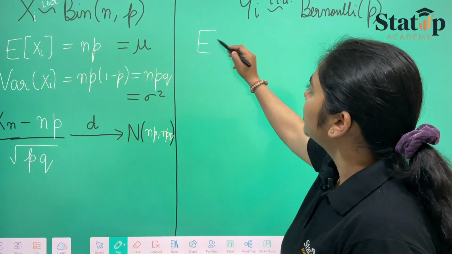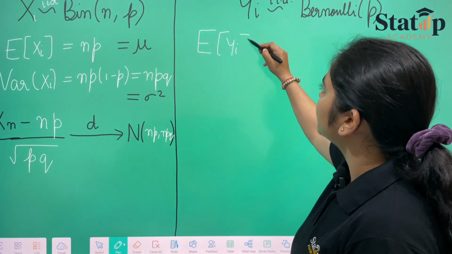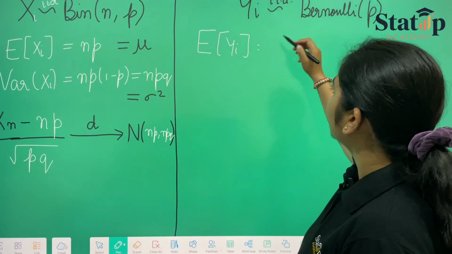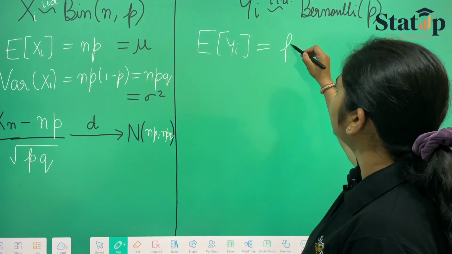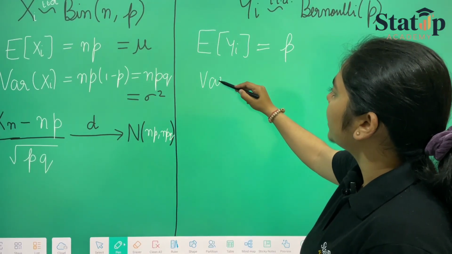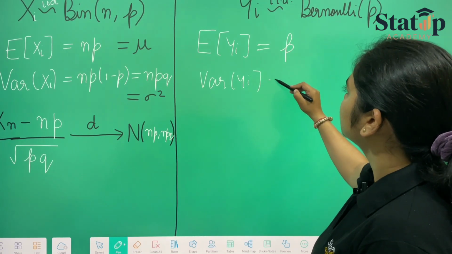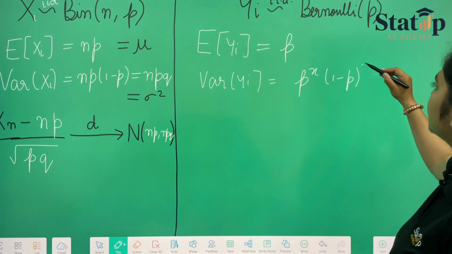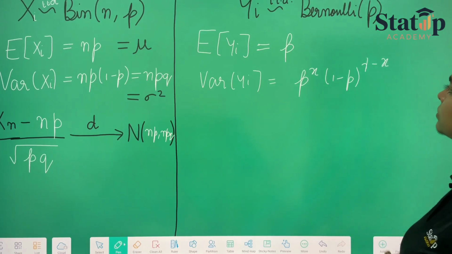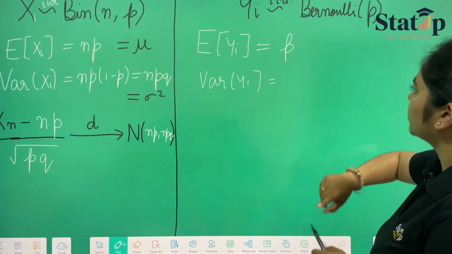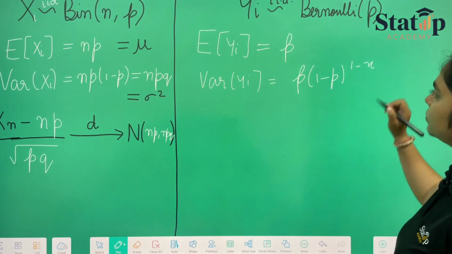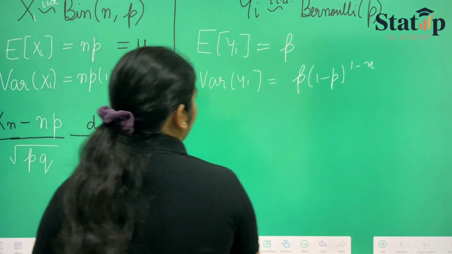Now here we know that the expectation of yi will be p, and variance of yi will be p raised to the power x, 1 minus p raised to the power 1 minus x. Right? This is our variance.